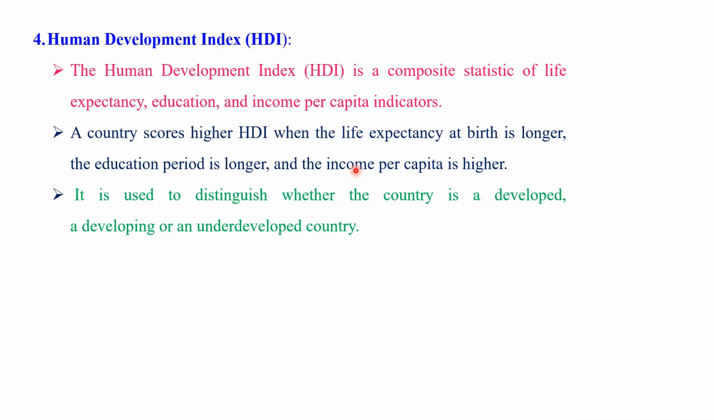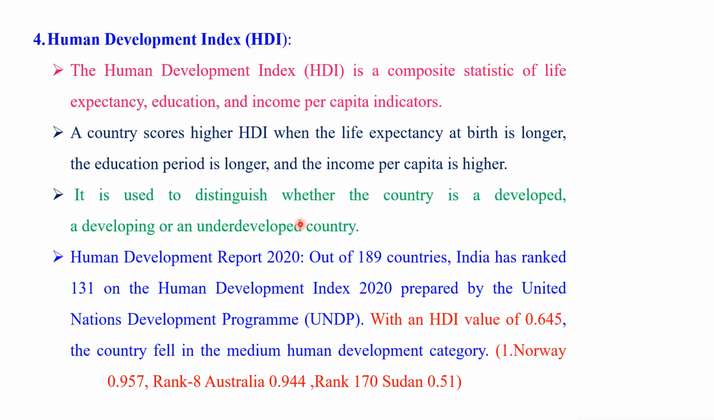On the other hand, when all these things are in a negative manner, not developed too much, then definitely the Human Development Index also gets a very low value. It is used to distinguish whether the country is developed, developing, or underdeveloped. On the basis of the Human Development Index, we can analyze the status of that country. As per the 2020 Human Development Index report, out of 189, India ranked 131.